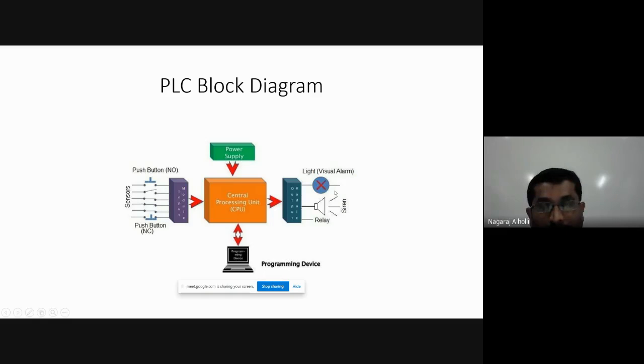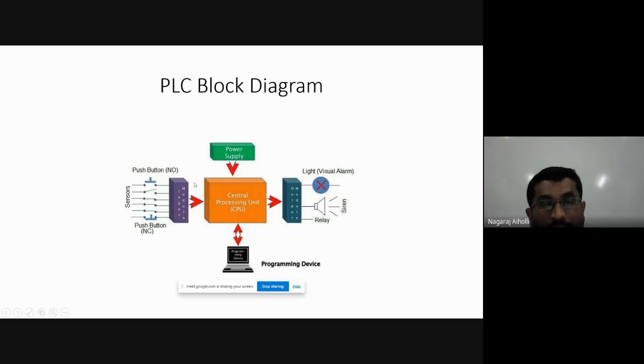It is visual as well as sound. If it is only the sound, then a loudspeaker is used. Then a relay, if you want to control the other output devices, is controlled through the output module, that is through the relay.